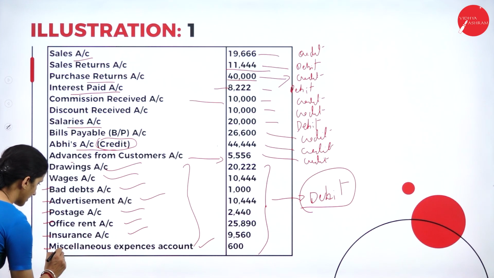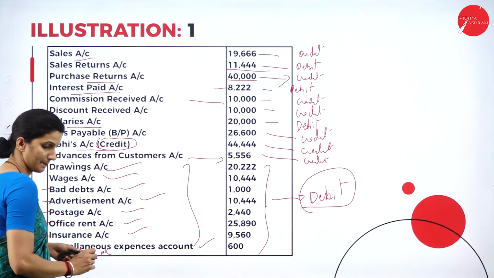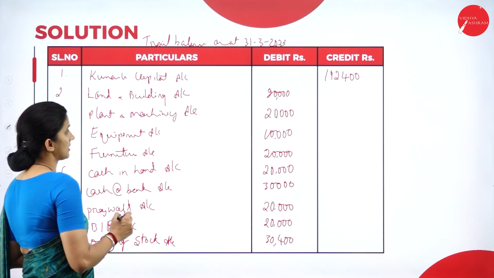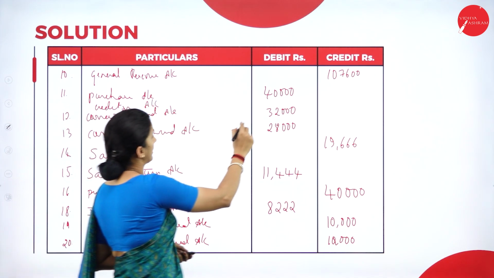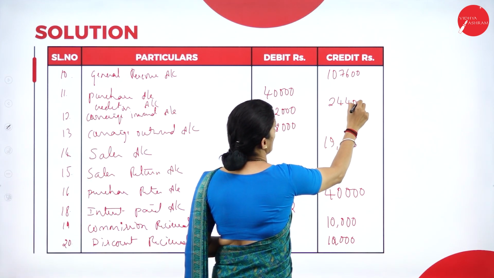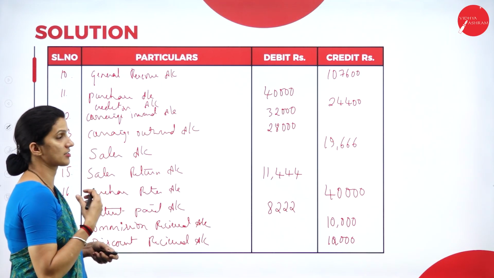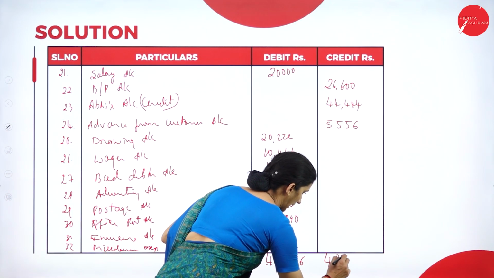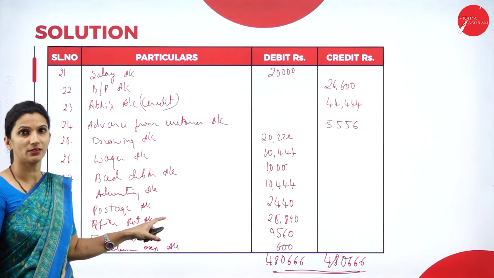So we'll add the creditors balance here. The creditors account is 24,400, and we will write it under the credit balance. The difference, or deficit, which is not given in the question, we consider as creditors, which is 24,400. So the credit side will also be 4,80,666. This is your total debit balance and credit balance.